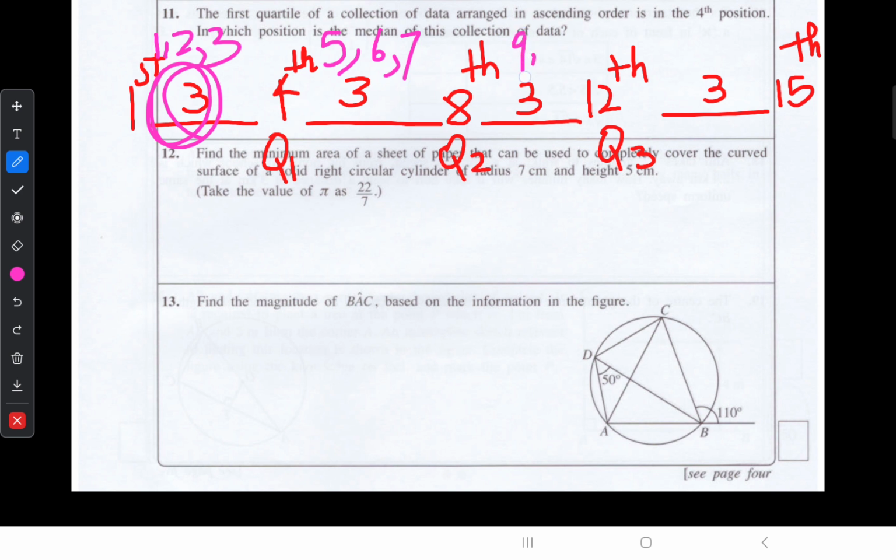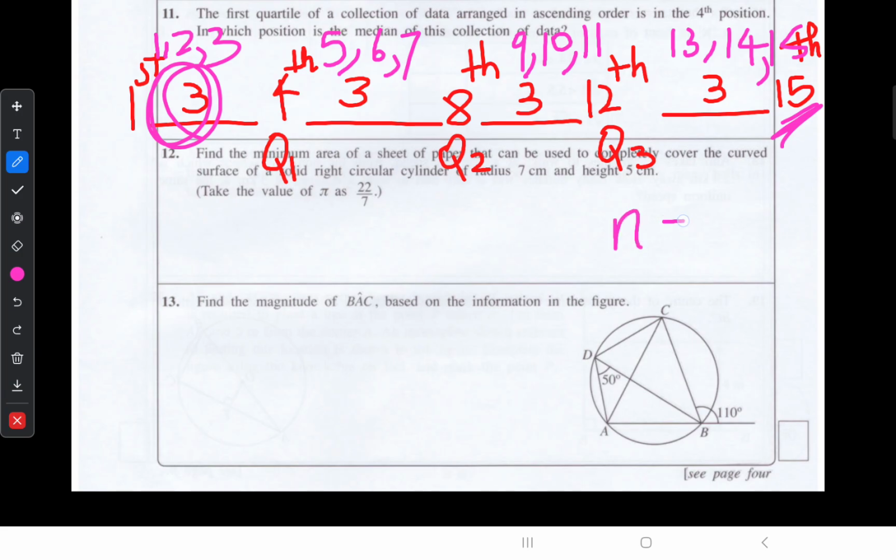Then after 9, 10 and 11, 12 is our third quartile. Final one, 13, 14 and the 15th. The 15th one is our last data.